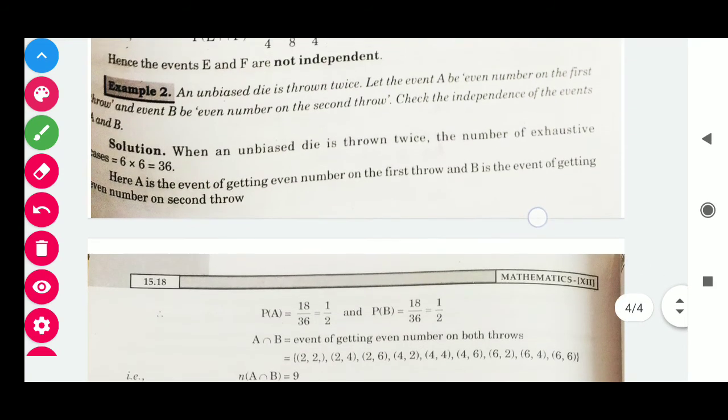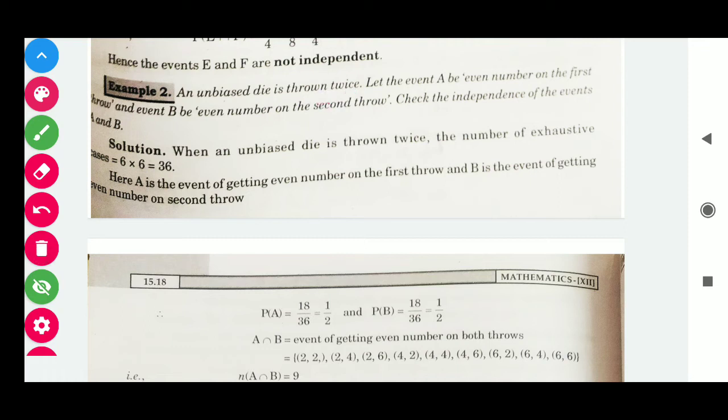Next, we have question number 2. An unbiased die is thrown twice. Let event A be an even number on the first throw and event B an even number on the second throw. Check the independence of events A and B. Students, here we have a die, we know that a die must be unbiased, and we have to throw the die 2 times.